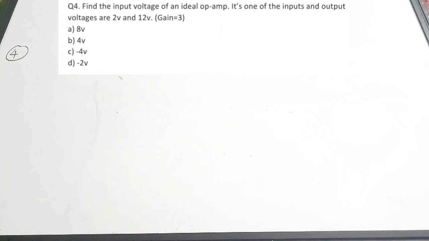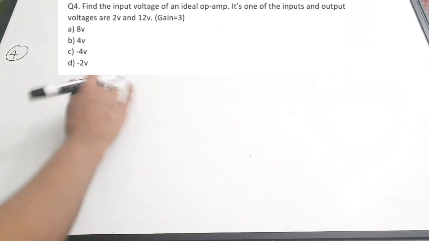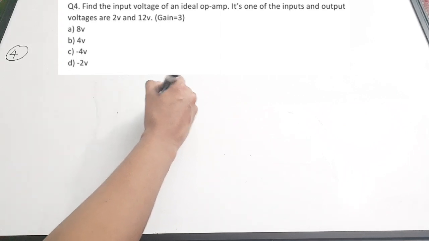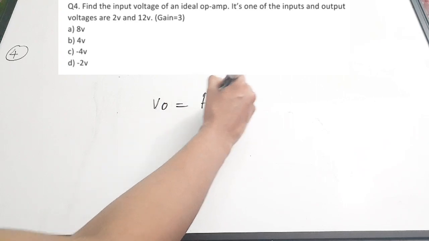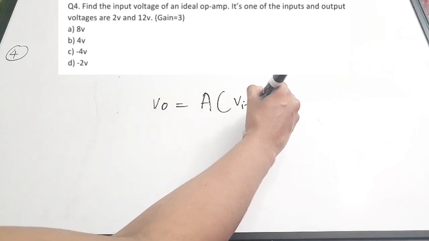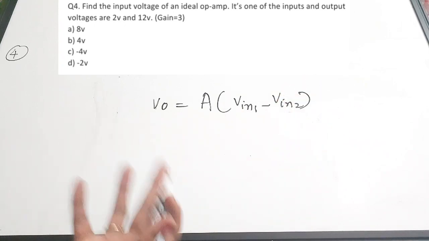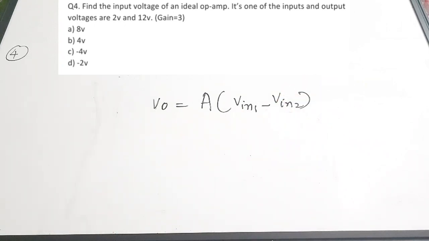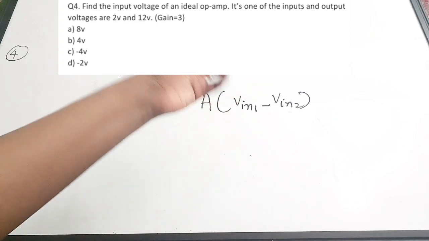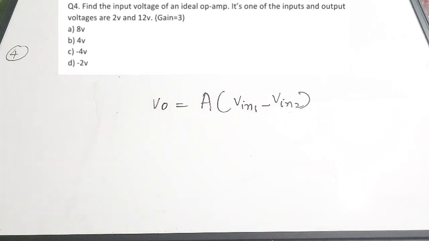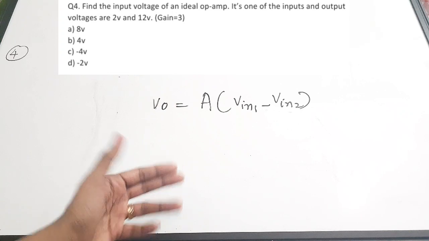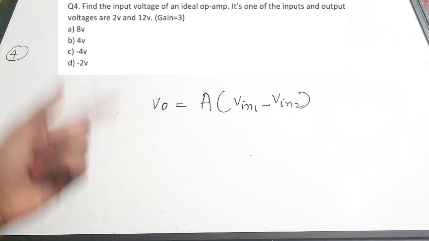Now what is the equation for the output voltage? V out is equal to gain into V in 1 minus V in 2. So these are the two inputs. It is not given whether one input is to the positive terminal and one to the negative. Just it is given that one of the inputs is 2. The other input we need to find.